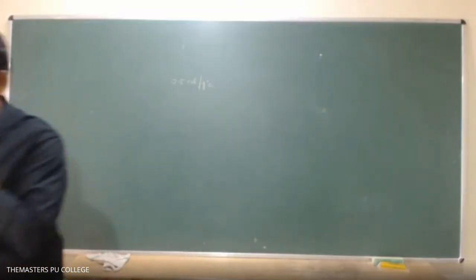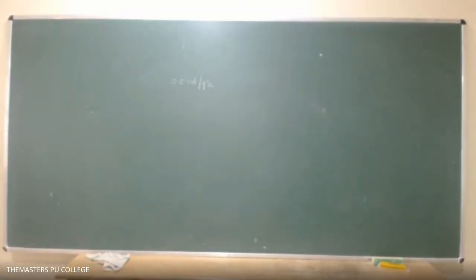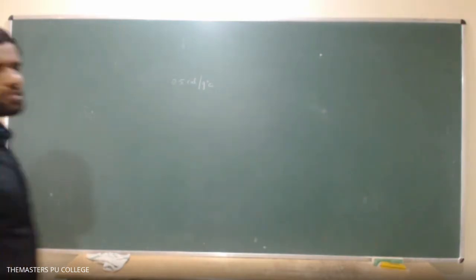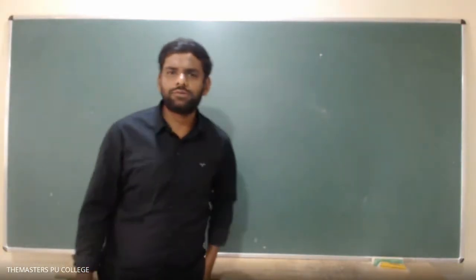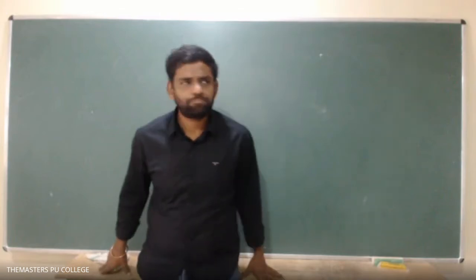Okay, so let us go with this. Note down this question, students. Shall we start?